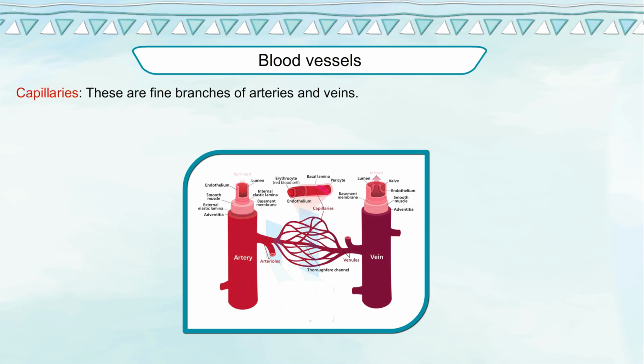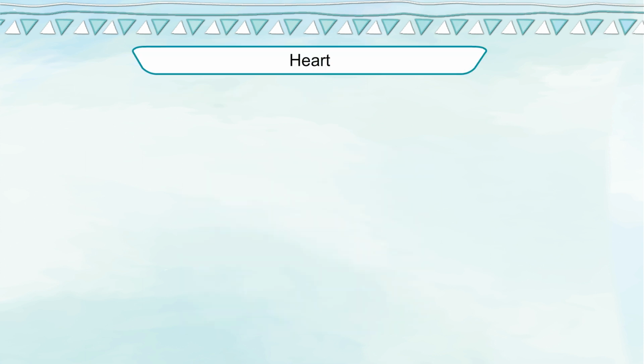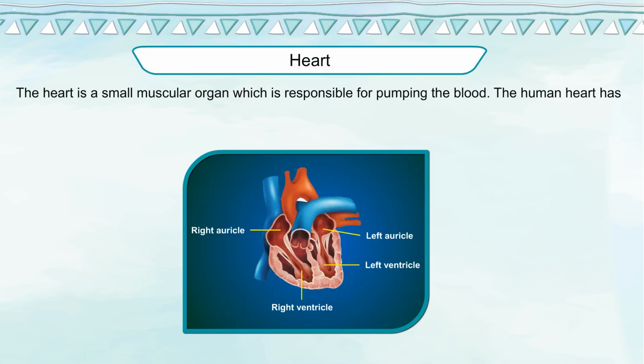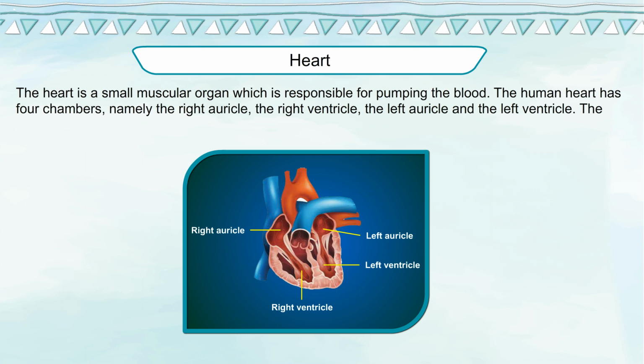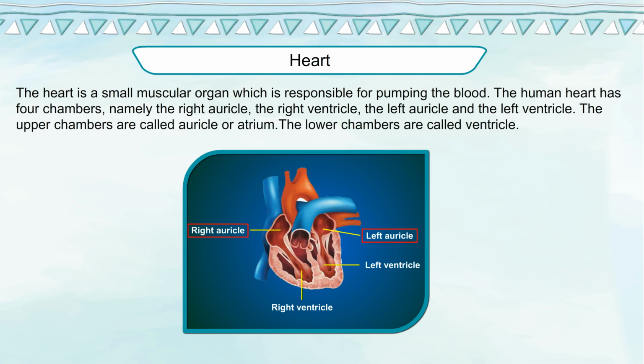Capillaries. These are fine branches of arteries and veins. Heart. The heart is a small muscular organ which is responsible for pumping the blood. The human heart has 4 chambers, namely the right auricle, the right ventricle, the left auricle and the left ventricle. The upper chambers are called auricle or atrium. The lower chambers are called ventricle.